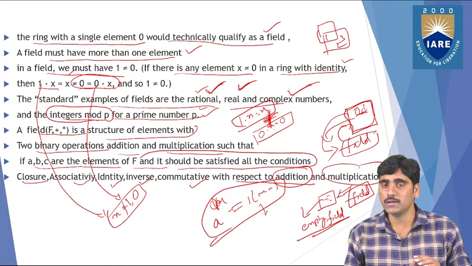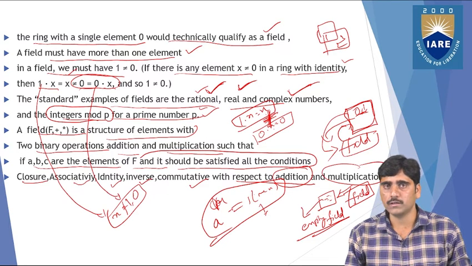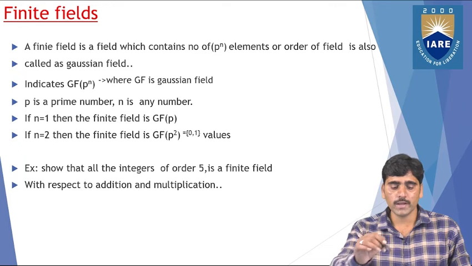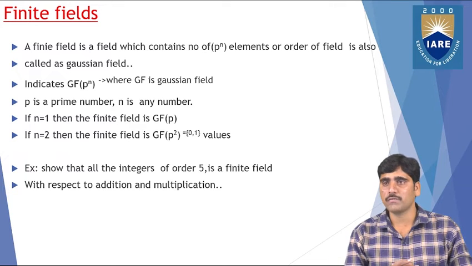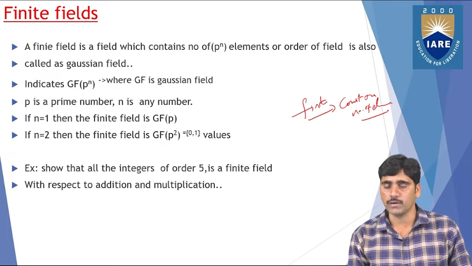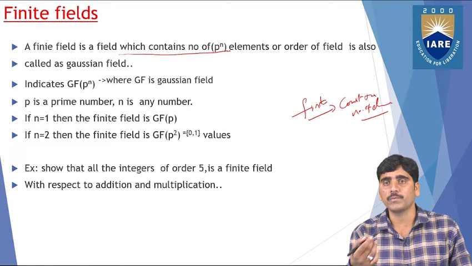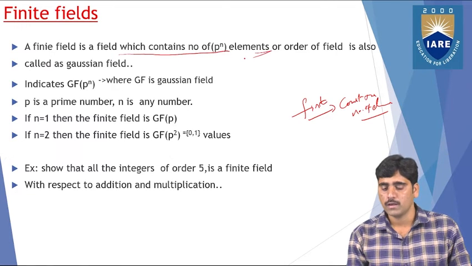So a field is a form of a ring, and at least one element of the ring has to qualify as a field, right? Okay. Then next, finite fields. So we know the finite group, right? So finite field, finite group. Finite is nothing but that you can count the number of elements. So a finite field contains p to the power n elements.